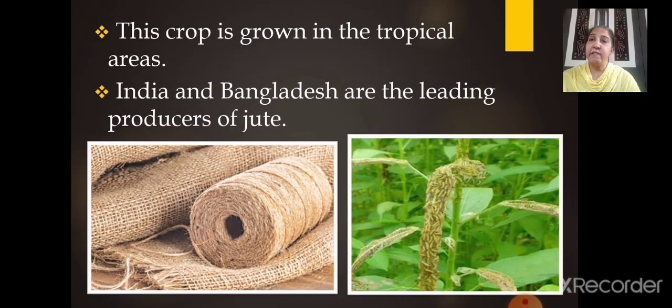Now this crop is grown in the tropical areas. The two major leading producers of jute are India and Bangladesh. So India and Bangladesh are the two major leading producers of jute, and jute is also known as the golden fiber. You may get it in fill in the blanks also. Jute is also known as the golden fiber, right? And I told you why, because when we see the jute, it gives you the effect of that golden color also. That is the reason it is called a golden fiber.